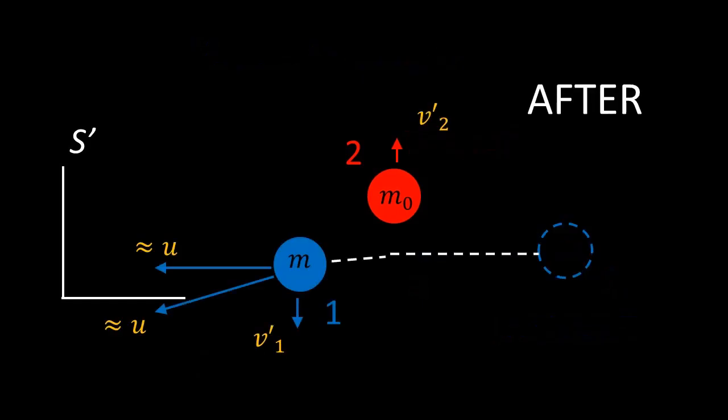After the collision, in the view of S', it is now 2 that is nudged upwards with speed v2' in the positive y direction, and 1 that is nudged downwards with speed v1' in the negative y direction, but keeps its speed in the x direction, and total speed, both very close to its initial speed u, just as we saw for particle 2 viewed in frame S.